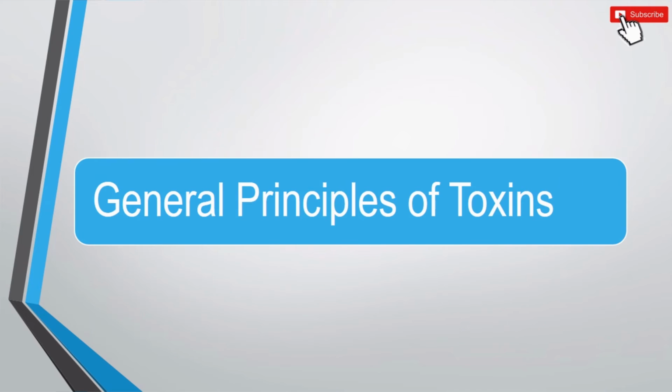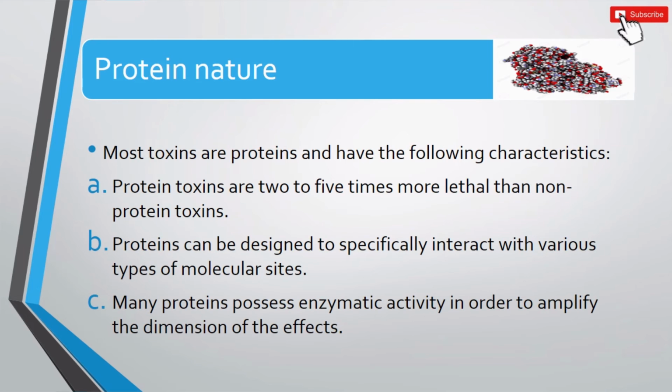General principles of toxins. Protein nature. It is important to know that almost all toxins are proteins and have the following characteristics. Protein toxins are 2 to 5 times more lethal than non-protein toxins. Also, proteins can be designed to interact specifically with various types of molecular sites. In addition, many proteins have enzymatic activity in order to amplify the dimension of the effects.